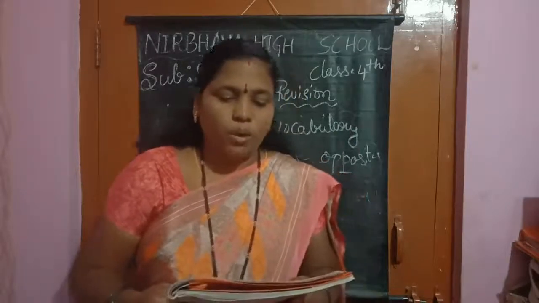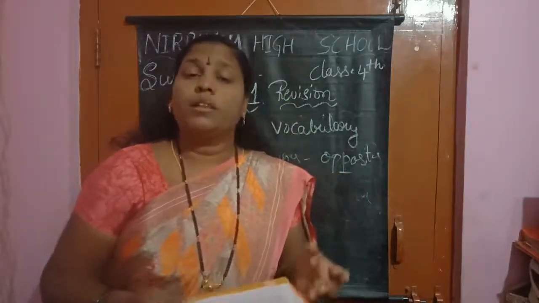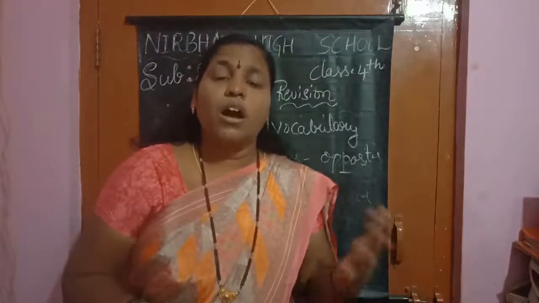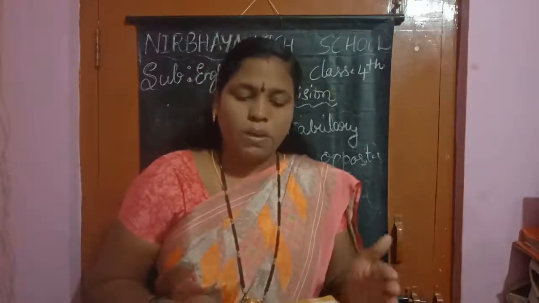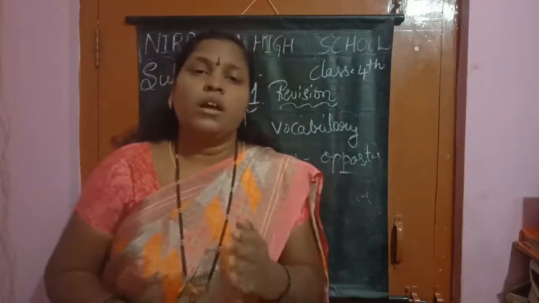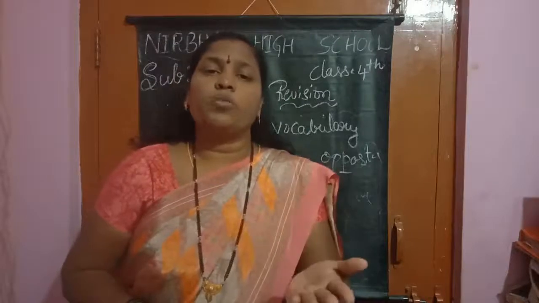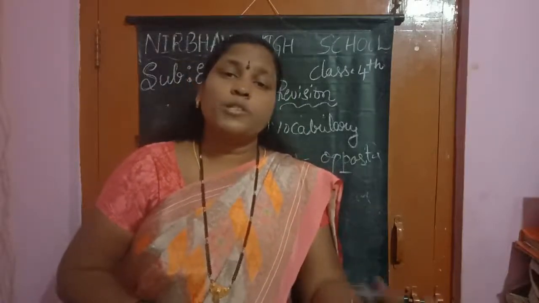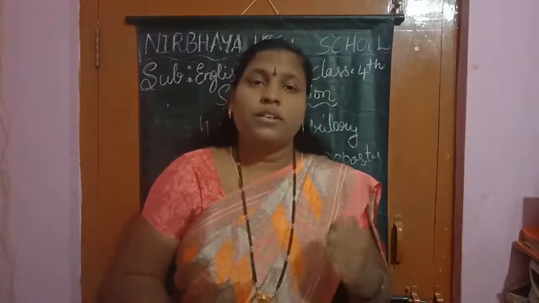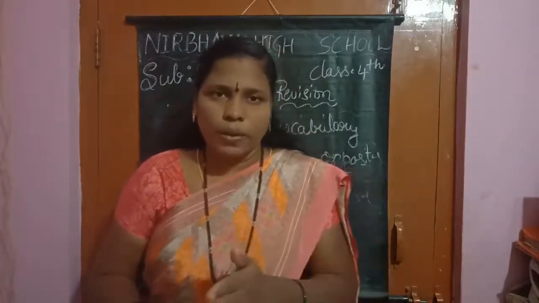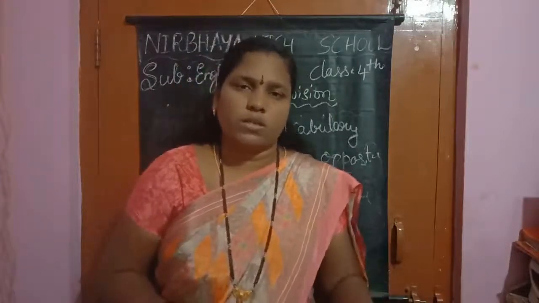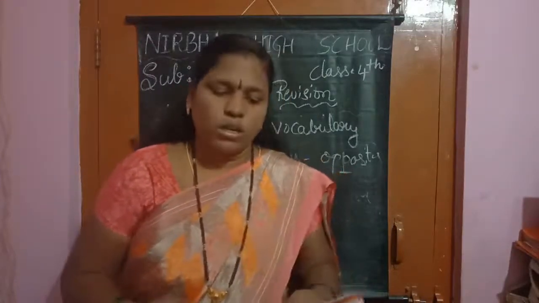Now, he dash travels by bus. In the brackets, never. What is the opposite here? Always. He always travels by bus. Antonym means opposite, children. Last, opposite is first. Never, always. Cheap, expensive. Cheap means less cost, expensive means more cost. Okay, children.